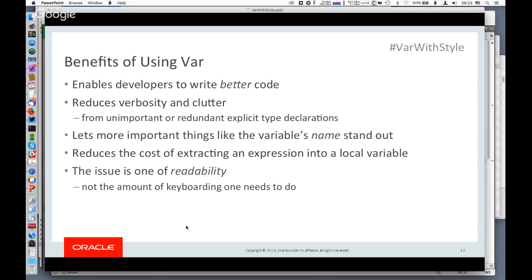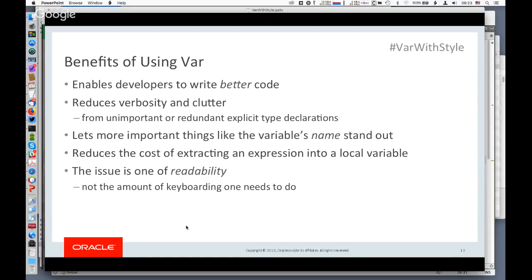And so var can help that. And the fact is that whereas there are many cases where having explicit type declarations in Java is a good thing, there are places where the explicit type declaration is unimportant or it's redundant. And when you have a situation like that, then it's just clutter. And so var lets you get rid of that.